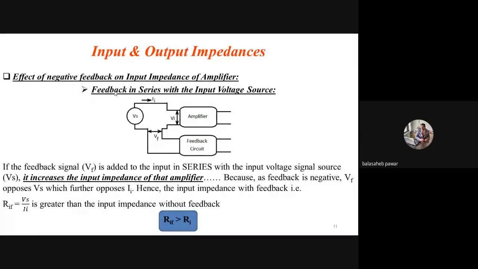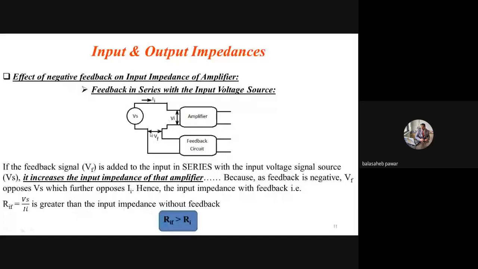I have shown the parameters VF, VS, VI, II. VS is the actual voltage source signal. II is the actual input current flowing at the input terminal of that amplifier. VF is the feedback signal, which is 180-degree phase shifted as compared to VS. And VI is the actual available input signal, that is the difference between these two.